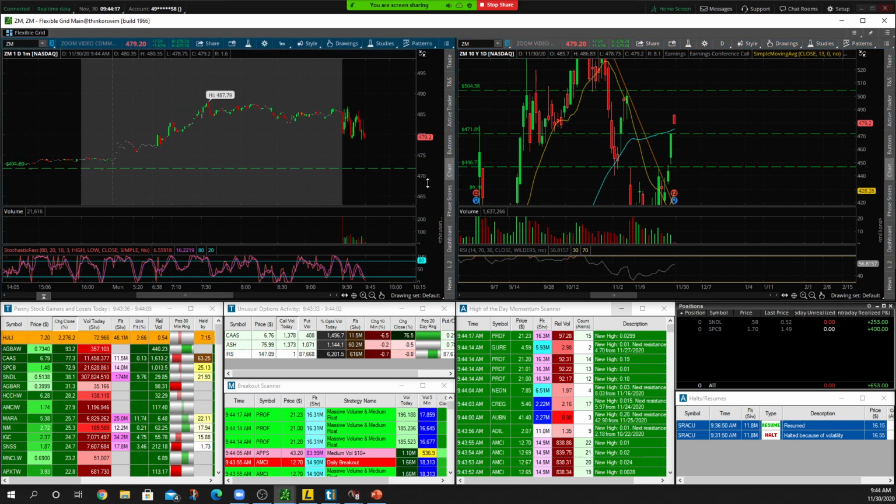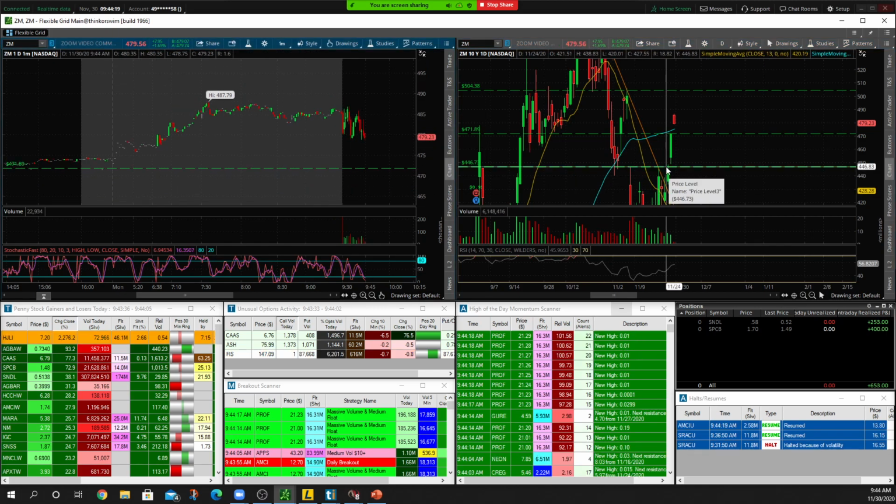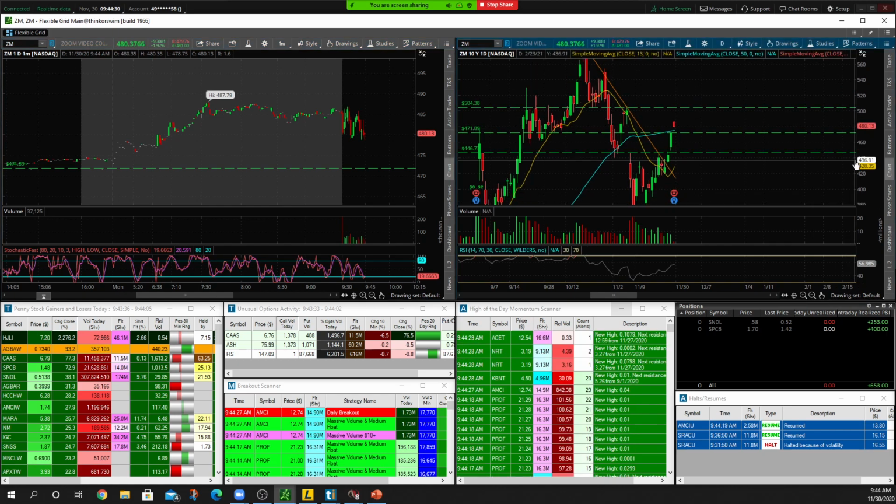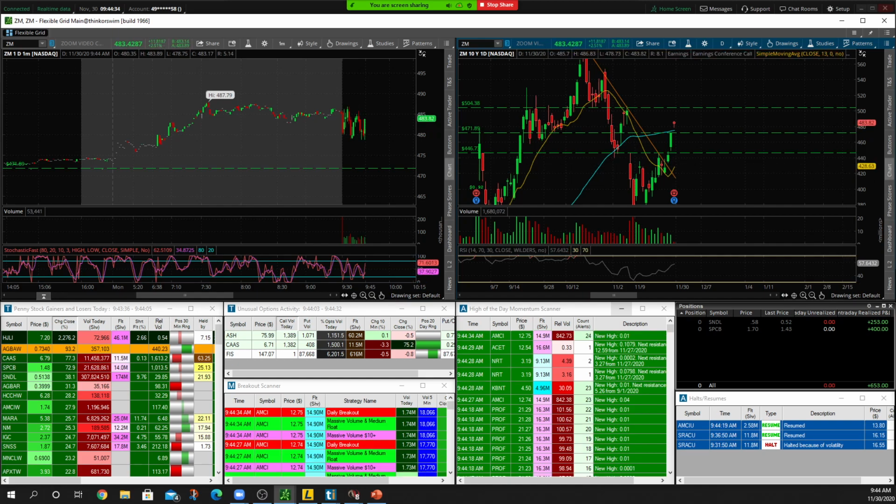But again, we have as low as 472 support, but it could also hold the 50-day right around that 475 before we see this push. So again, we want to keep Zoom on high watch today. It does have a lot of room back up into the high 490s.